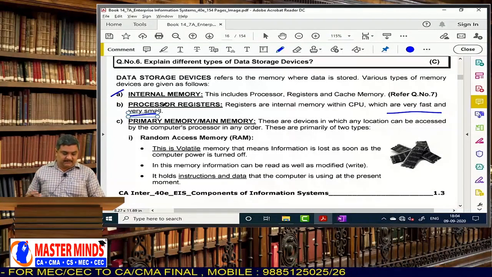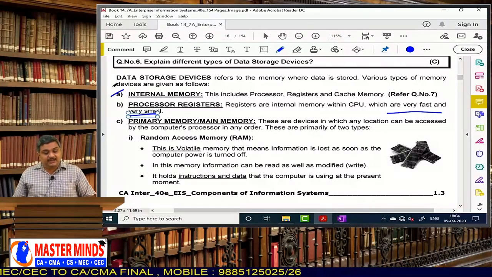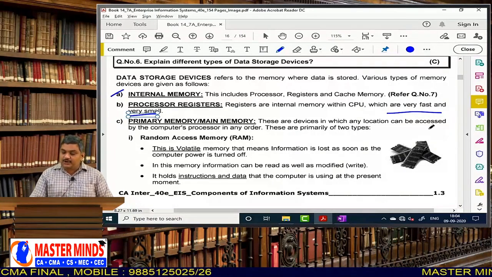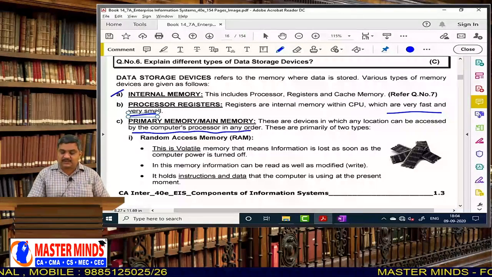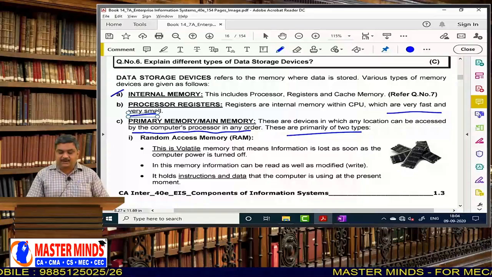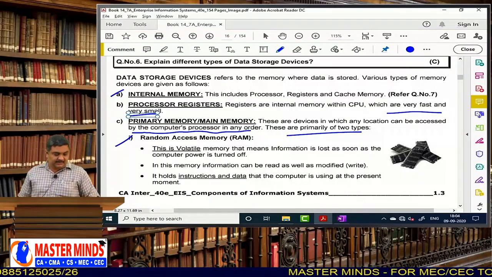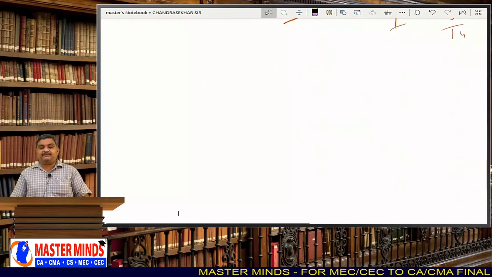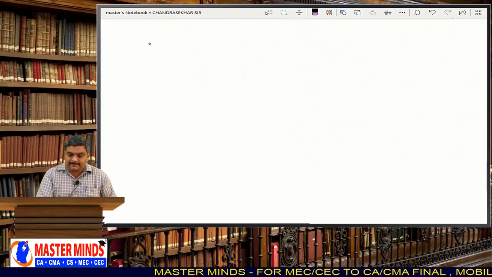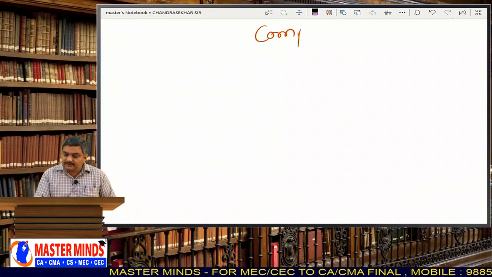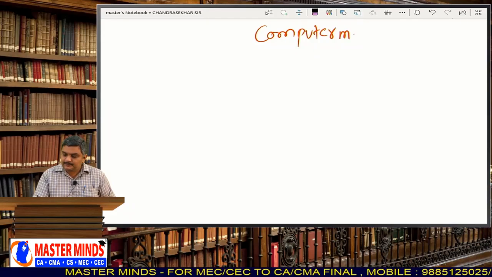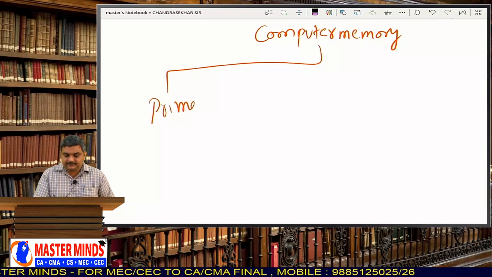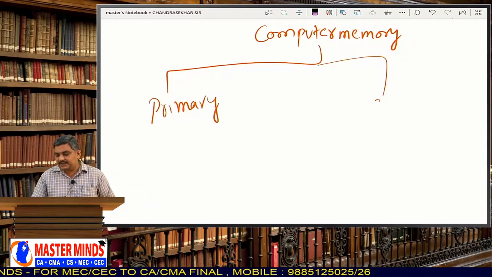Next, primary memory or main memory. In computers, we have primary memory or main memory. These are the devices in which any location can be accessed by the computer's processor in any order. These are primarily of two types. First one, random access memory. See, computer memory can be divided into two: primary memory and secondary memory.